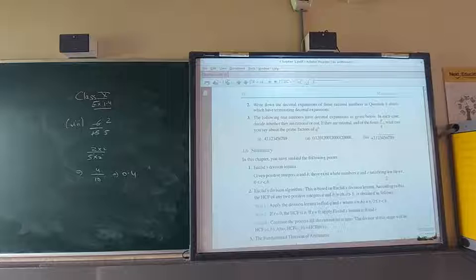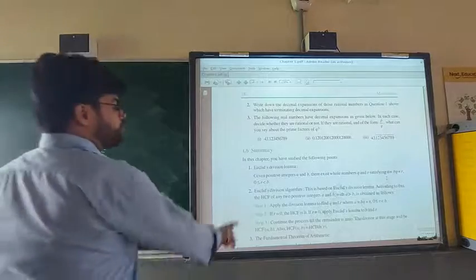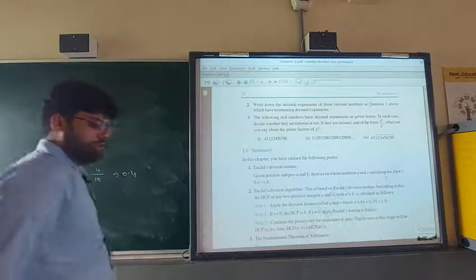Because terminating decimal expansion means Q is in the form of 2 power m and 5 power n. The prime factors of Q will be either 2 or 5 or both. Main answer is the value of Q may be 2 or 5 or both, because this is a rational number.